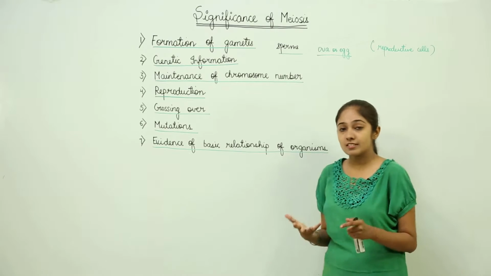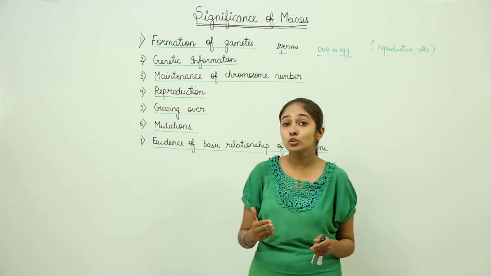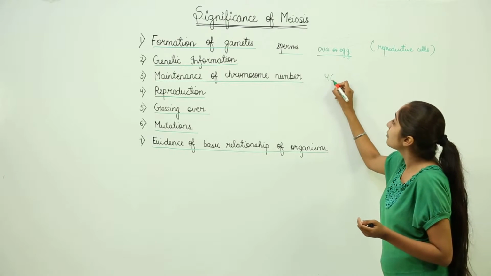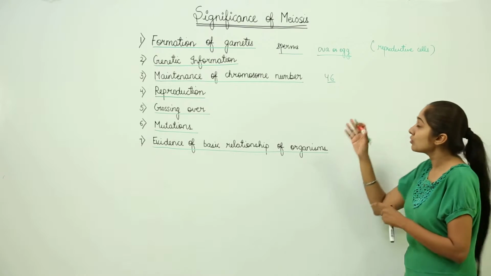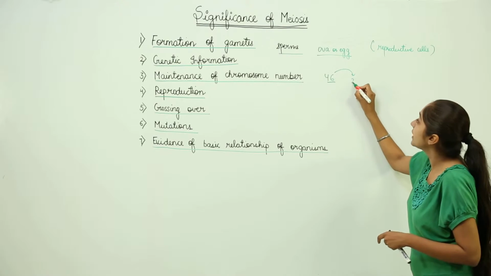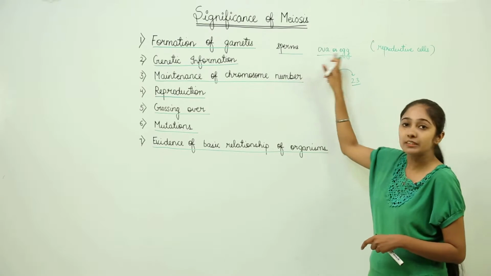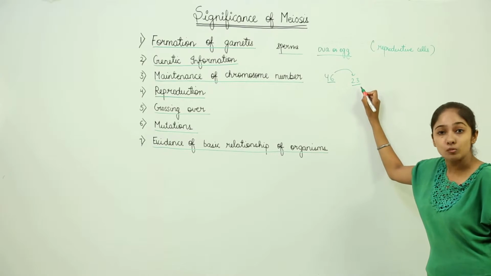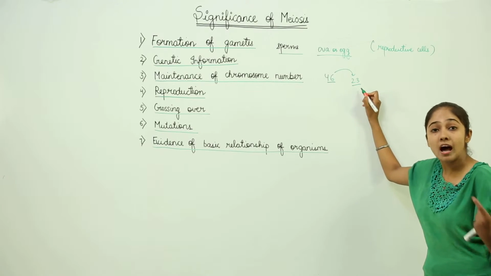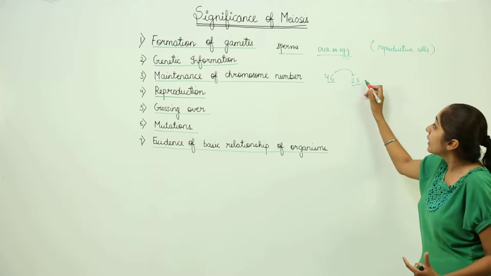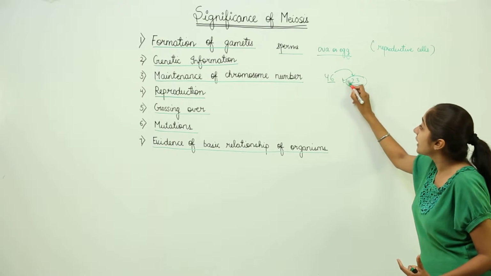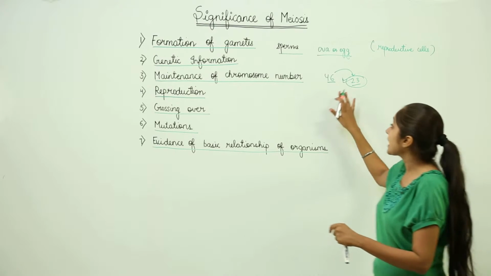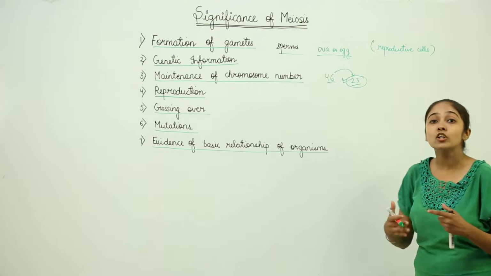Then we have the maintenance of chromosome number. Well, in meiosis, the chromosome number is reduced to half. For example, if the normal chromosome number is 46, the chromosome number is reduced to half, which means 23 chromosomes are going to be there in the gametes. So, for example, the sperm will contain only half the number of chromosomes, the haploid number. But this is actually maintained. The chromosome number that is reduced to half doubles itself when the zygote is formed.